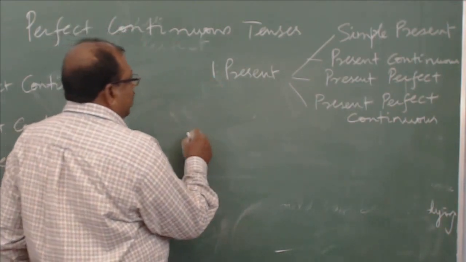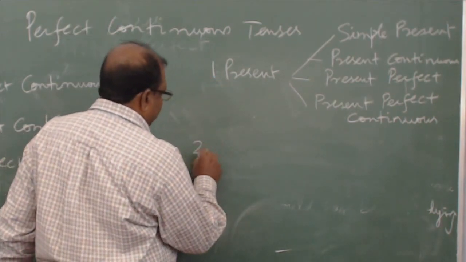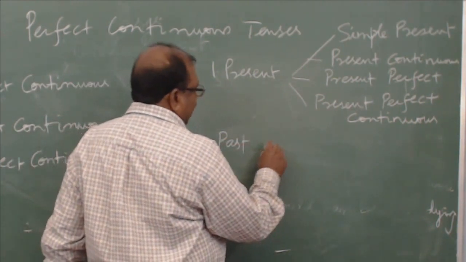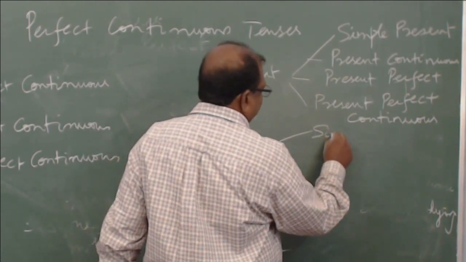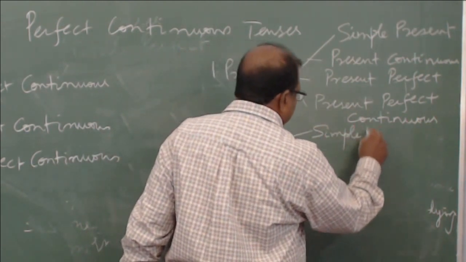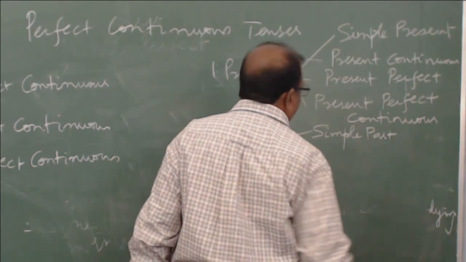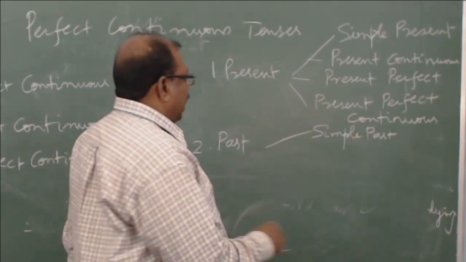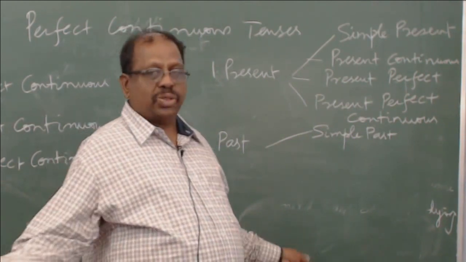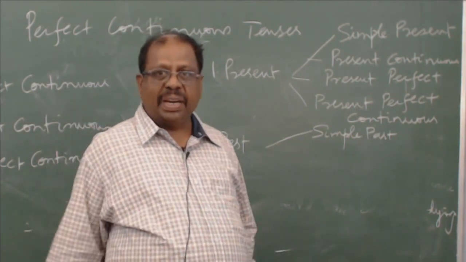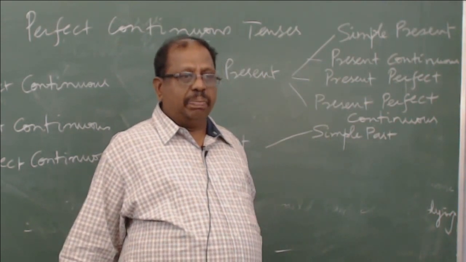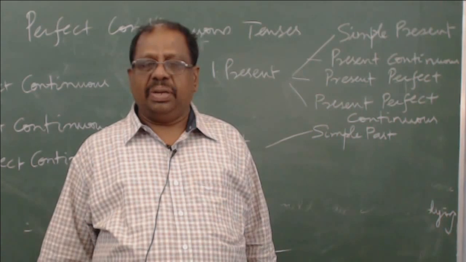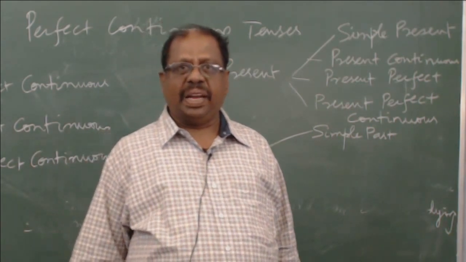So these are the 4 tenses under the present tense. And similarly, you will have past and future. For the past tense, we have simple past, which tells you what has happened in the past and the action is completed, like, I was born in such and such year, India got freedom in 1947, the Indo-Pakistan war for liberating Bangladesh happened in 1971.